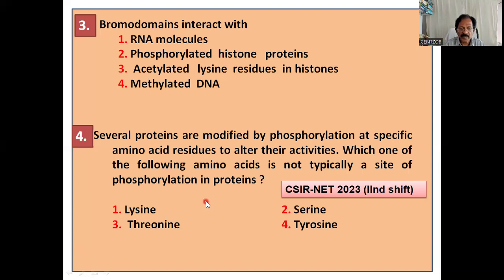Which one of the following amino acids is not typically a site of phosphorylation in protein? The phosphorylation targets serine, threonine, tyrosine, etc., isn't it? So not typically a site of phosphorylation, it is lysine.